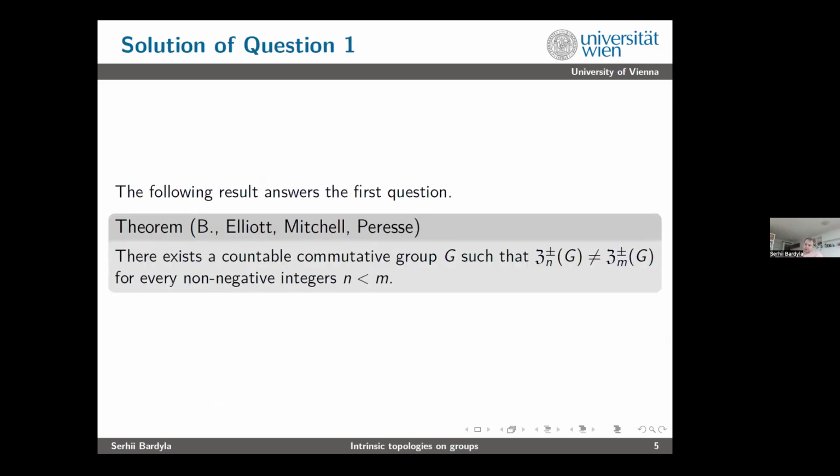So this is the first main result of this talk. By the way, it's joint work with Luna Elliott, James Mitchell, and Jan Perez. So we answered the first question. We constructed a countable, even commutative group such that all these topologies Z_n^±(G) are different for any distinct non-negative integers n and m. So that's a full solution of the first question.